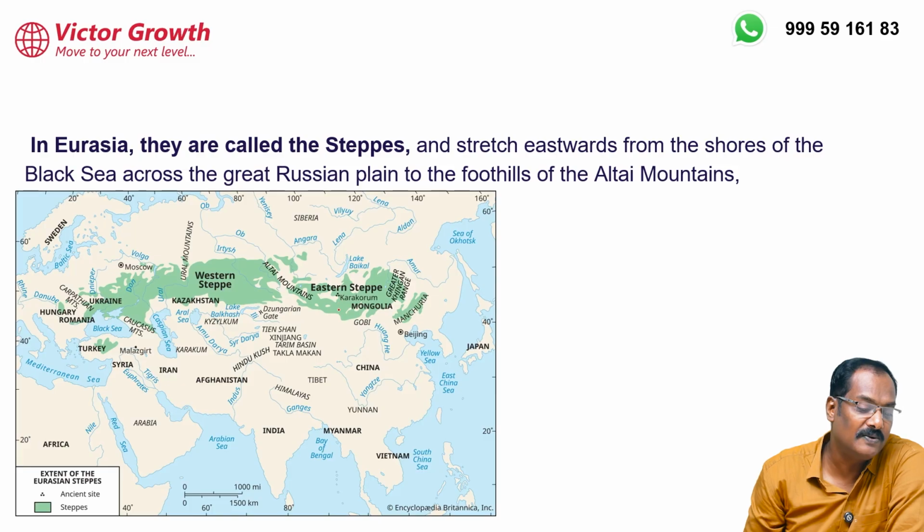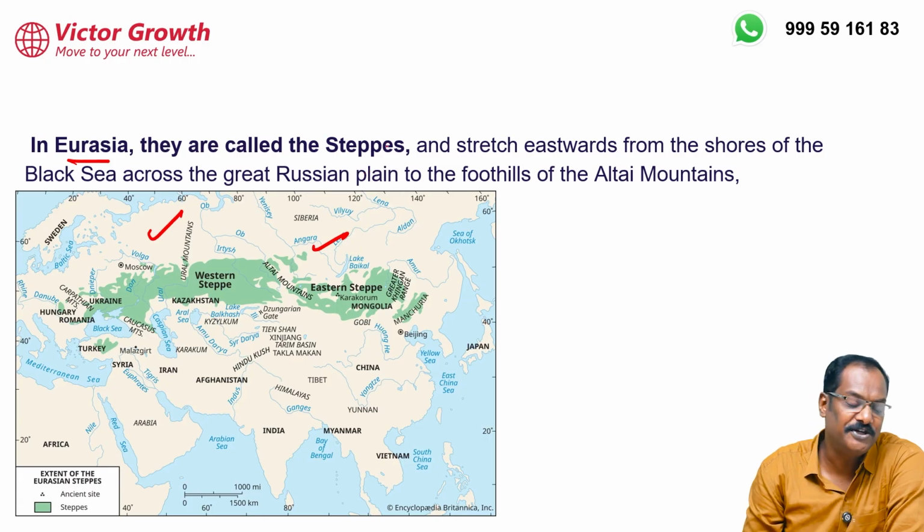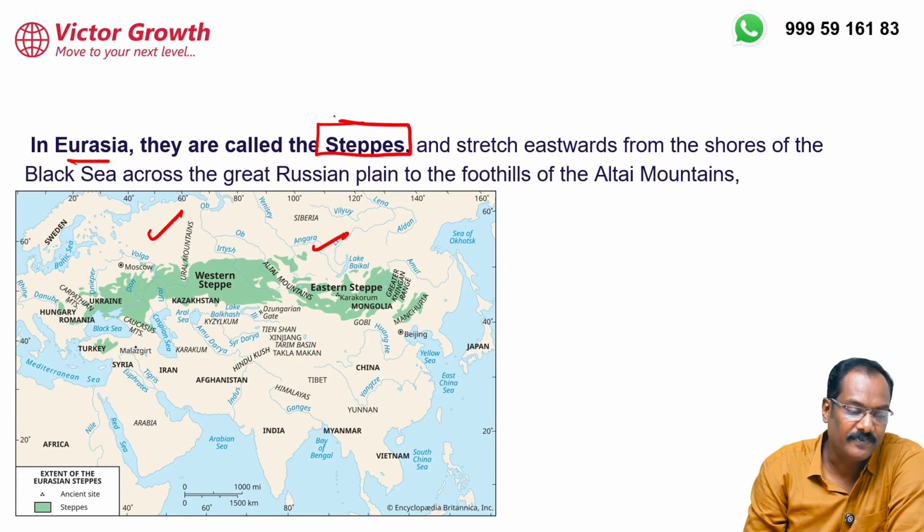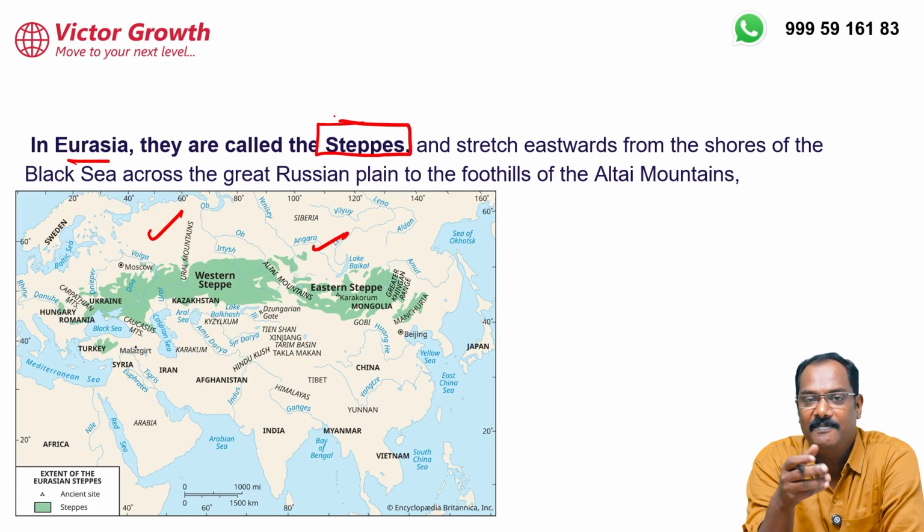Now, where is it located? Look at this. In the Eurasian, that means it is available in Europe also, it is available in Asia also. That is why I'm using the word Eurasian. This word is the steppe. And this climate is known by a different name in different places.